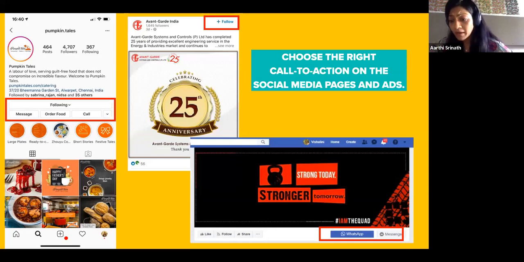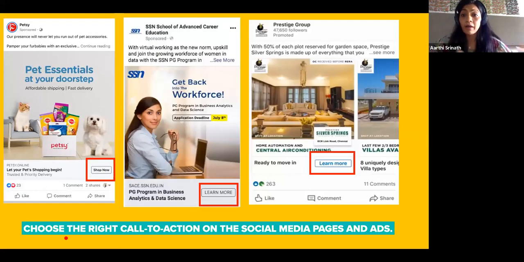If you look at Quad, they have WhatsApp and Messenger. So they want more people to engage with their page, because you click on it and you're going to engage with someone from the Quad. If you look at some conversion goals, I think you would have all seen Shop Now buttons and Learn More buttons. All of these are conversion goals. You would have also seen this Prestige Group. If you click on Learn More, it will open up a form that you can fill and submit. So there are many ways in which you can connect with your audience and get them to take an action.